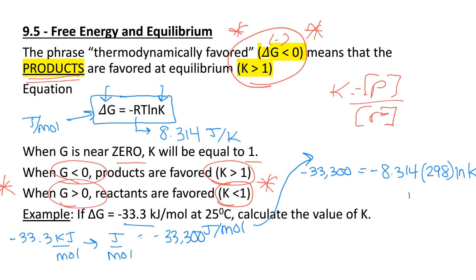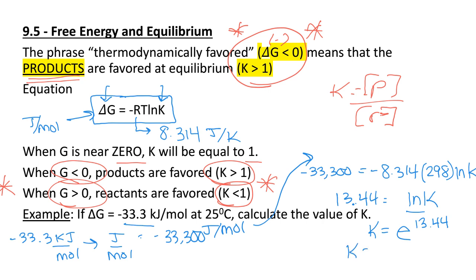So now I want to get natural log of K by itself. So I am going to divide by negative 8.314, and then I'm going to divide by 298, and that is going to give me 13.44. Now remember that when we get rid of the natural log, we're going to use e. So K is going to equal e to the 13.44 power. And that is going to give me a really big number.